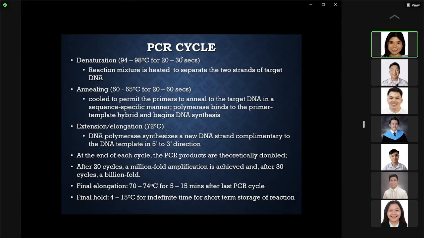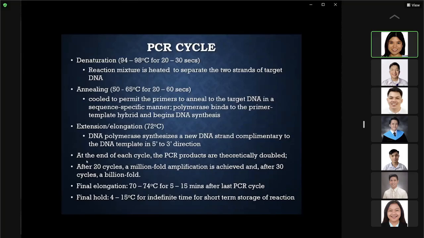At the end of these three steps, which is a cycle, the PCR products are theoretically doubled. You produce 2 strands here, then you elongate and produce a hybrid. So at the end of its cycle, your PCR products are theoretically doubled.